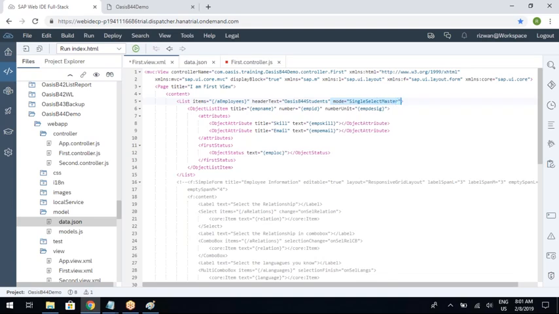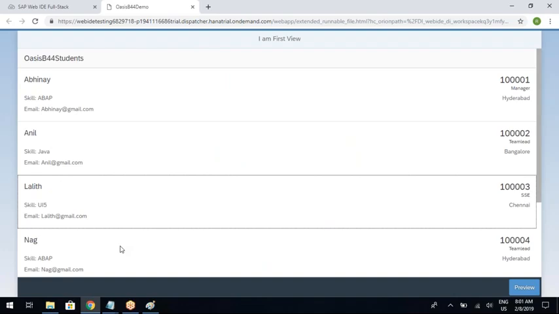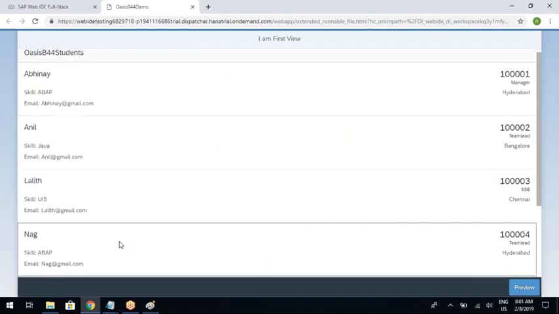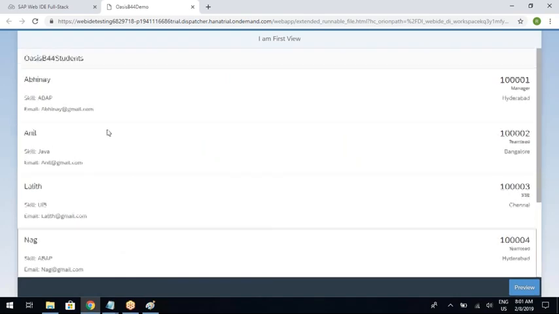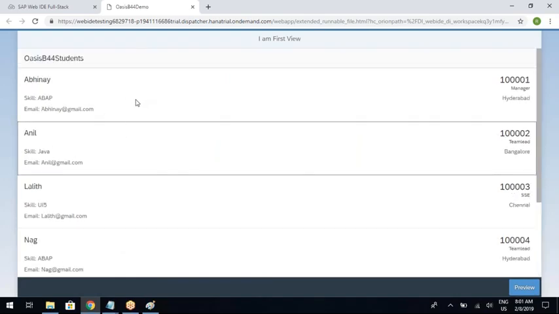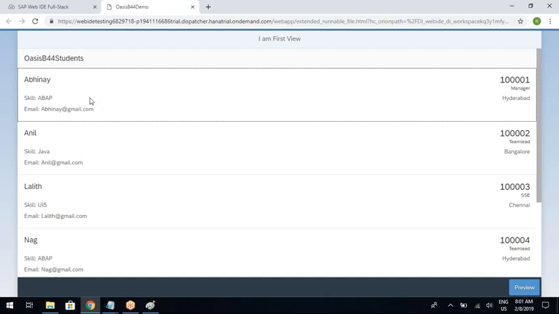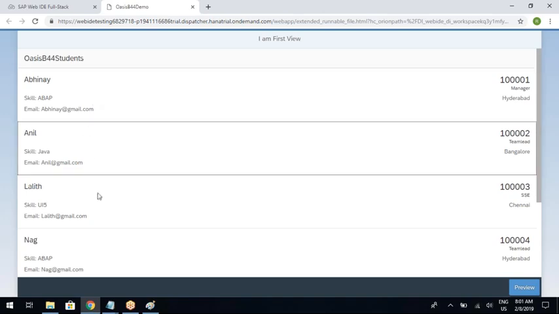Even when I'm clicking, the item is not getting selected. You might be thinking, Rizwan, how do you know the item is not selected? In SAP UI5, whenever you select any item, it turns blue. If it is not turning blue, it is not selected. See, I'm clicking on the item, but it is not selected.